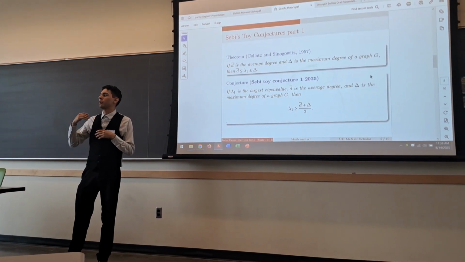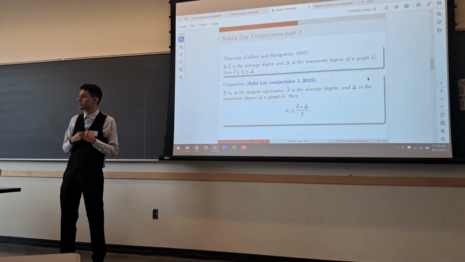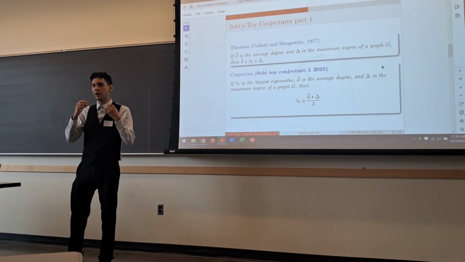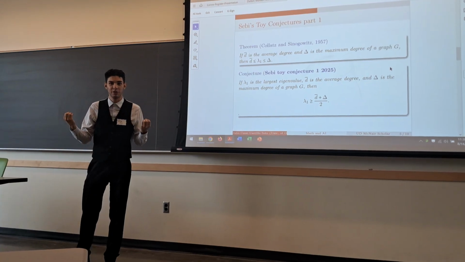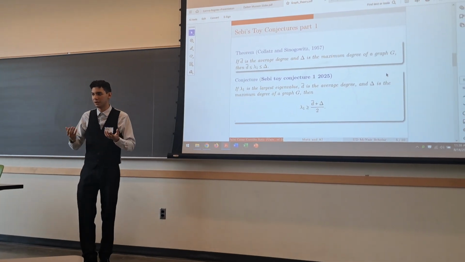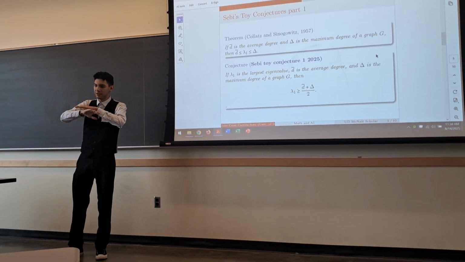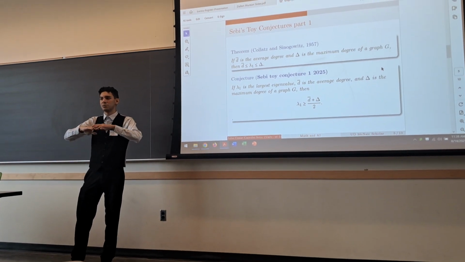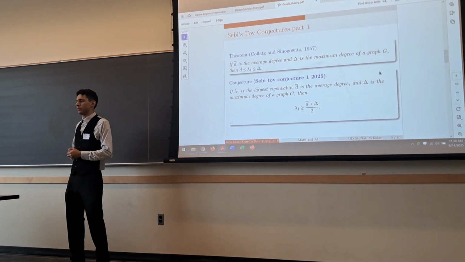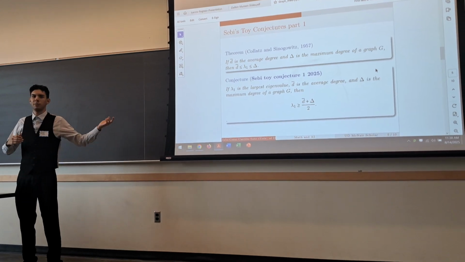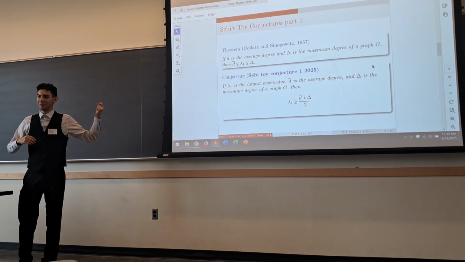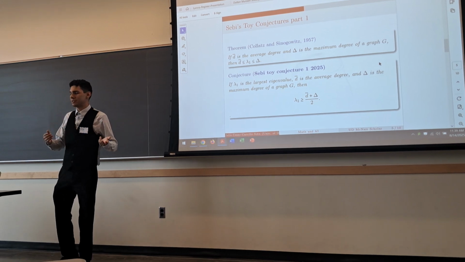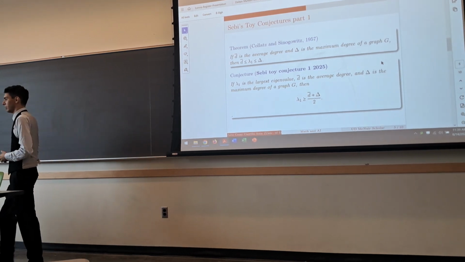Before I move on, I want to explain what a toy conjecture is. A toy conjecture is essentially a conjecture that has already been disproven, or is a low-hanging conjecture that is easy to disprove. The purpose of this conjecture is just to give a baseline for whether our neural networks are able to output a graph that could disprove such a conjecture. So our first toy conjecture, proposed by my mentor, Sebastian Chauvat, states that the largest eigenvalue is at least the average of the average degree and the maximum degree.